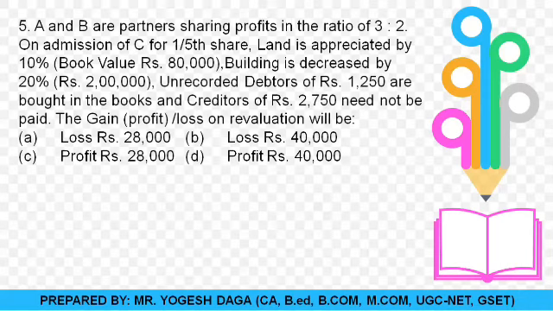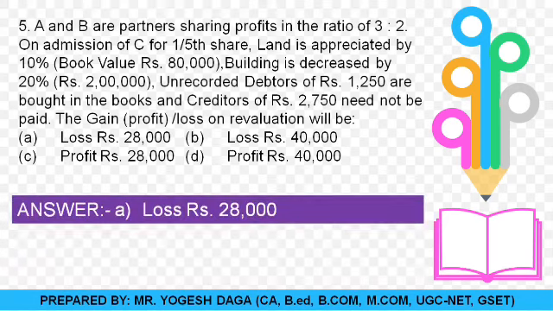Unrecorded debtors of rupees 1250 are brought into the books, because unrecorded assets are now to be recorded, and creditors of 2750 need not be paid. So creditors are not to be paid this much amount. So what is the gain, that is profit or loss, on the revaluation? Students, write the answer on your paper and find the answer, then pause this video so that you get the correct answer. And I know the correct answer, and yes, the correct option is option A, that is there will be a loss of 28,000. Why is there a loss?